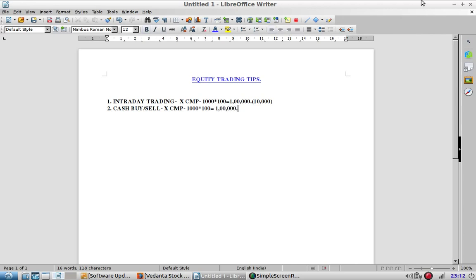In this case, you need to have the total amount of the traded value, so you need a cash balance of rupees 1 lakh in your trading account, and you are going to carry forward your positions for the next days.